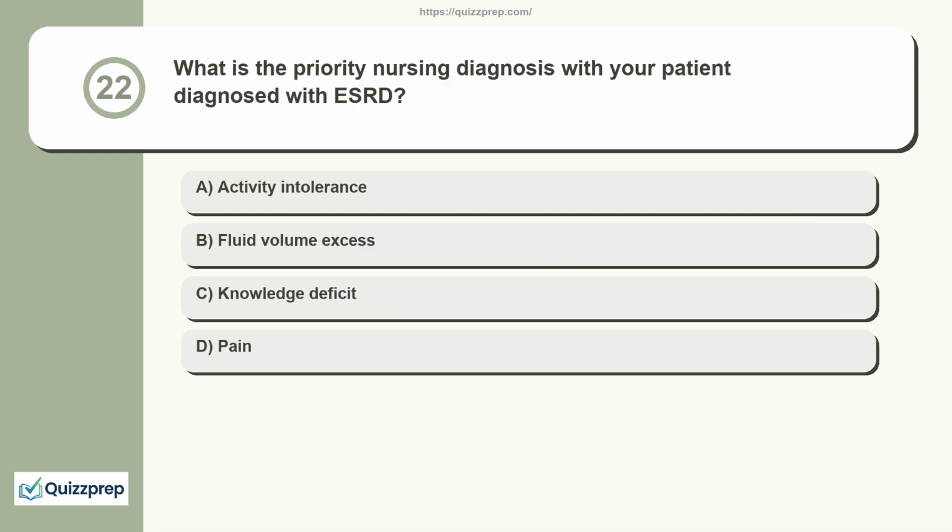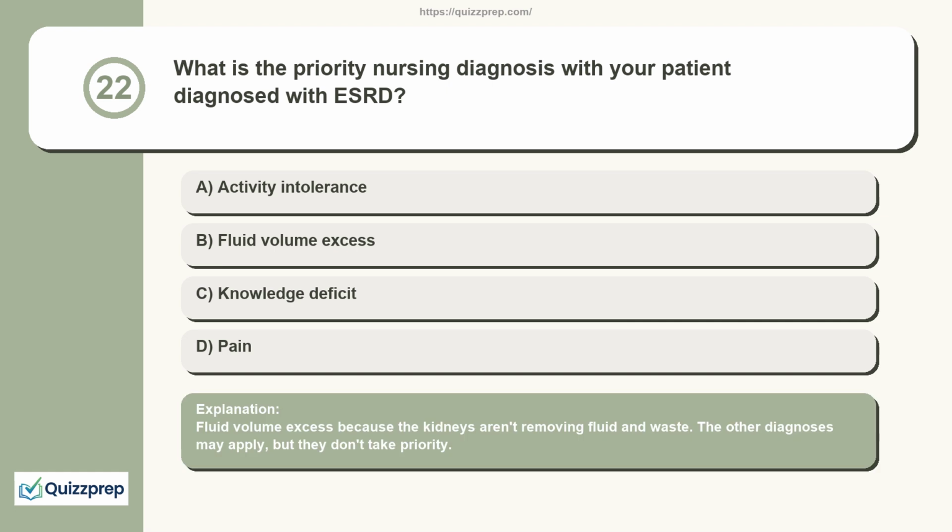Question 22. What is the priority nursing diagnosis with your patient diagnosed with ESRD? Activity intolerance, fluid volume excess, knowledge deficit, pain. Fluid volume excess, because the kidneys aren't removing fluid and waste. The other diagnoses may apply, but they don't take priority.